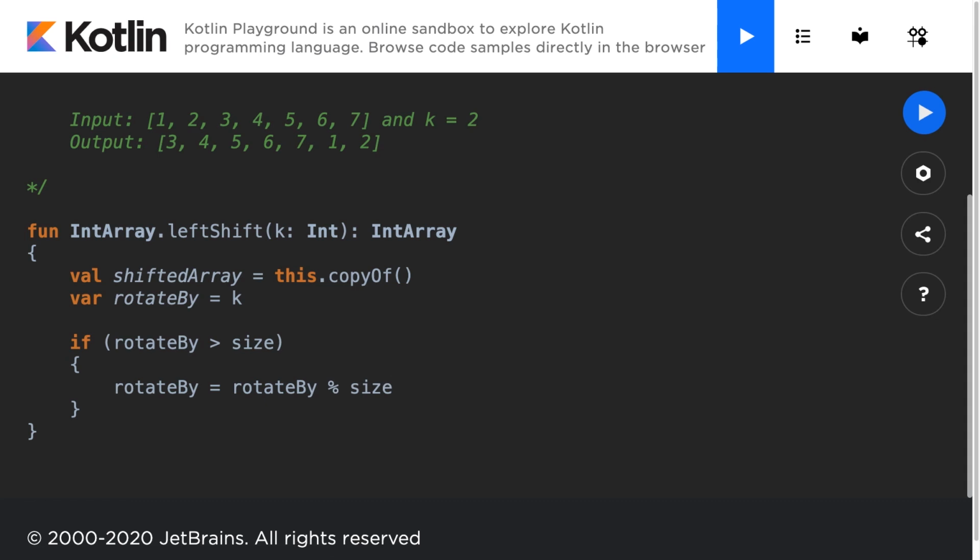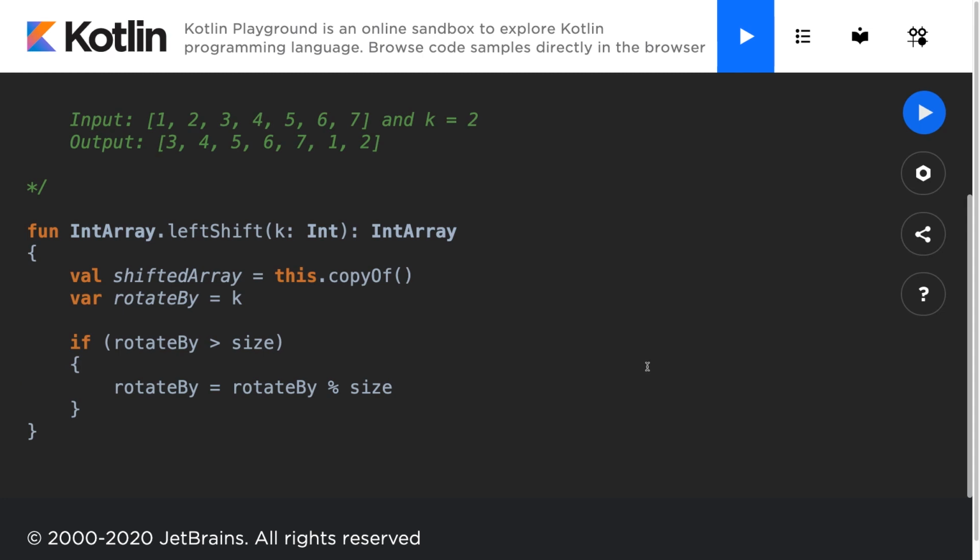For example, if we had a k of 10, then we would want to rotate the array 360 degrees plus 3 units. And we don't care about the 10, we only care about the last values, the 3 units, because our array has 7 elements. Therefore, if we had rotate by of 10, we would take 10 mod 7, which would give us the remainder of 3.